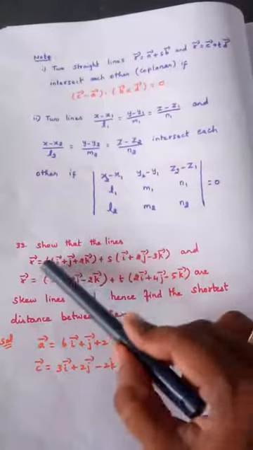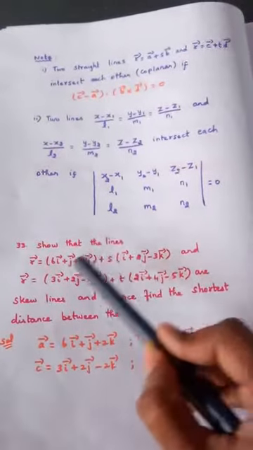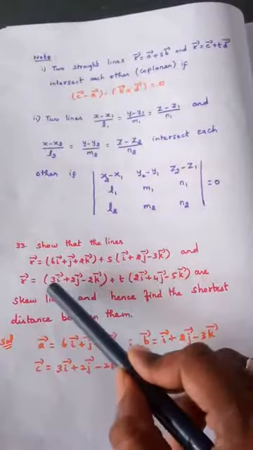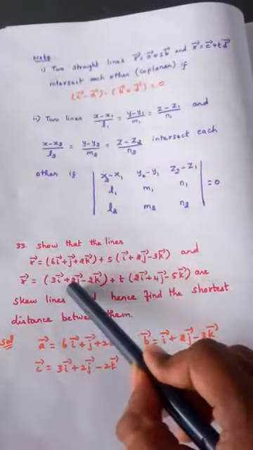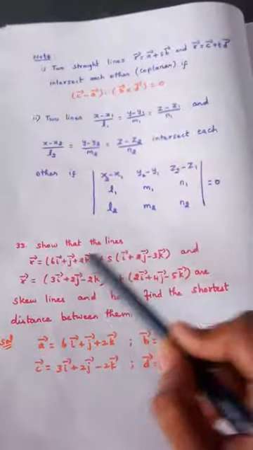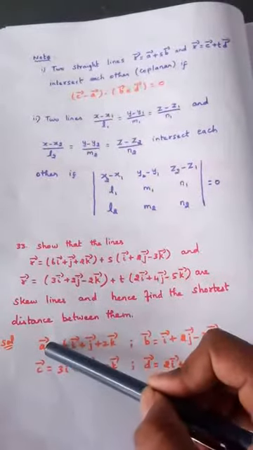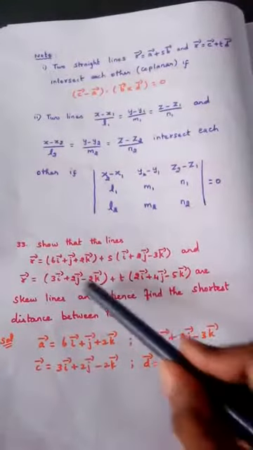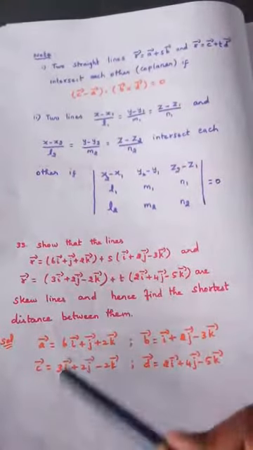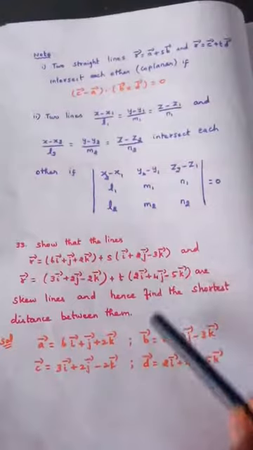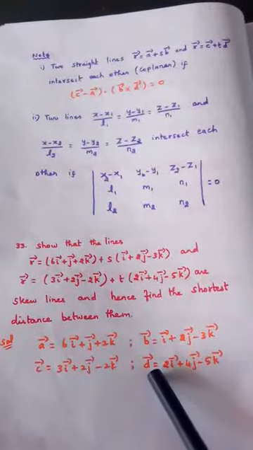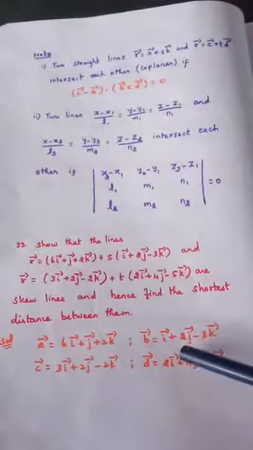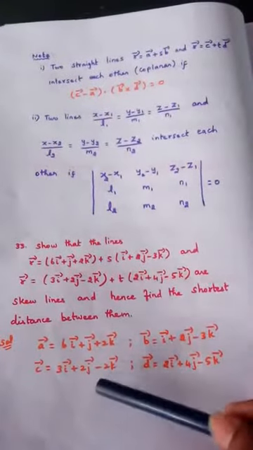So I am taking the first line. We know very well this is the point, this is the parallel vector. Similarly this is the second line, with its point and parallel vector. The point is given the name A vector, and the parallel vector is given the name B vector. For the second line, the point is given the name C vector, and the parallel vector is given the name d vector. Try to understand, this is very important. What is A? Point of the first line. What is B? Parallel vector of the first line. What is C?